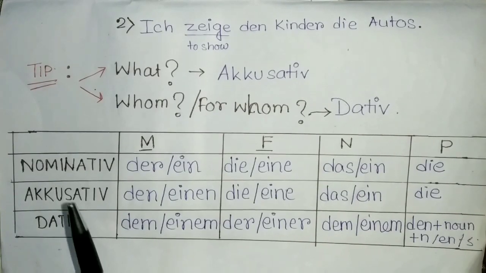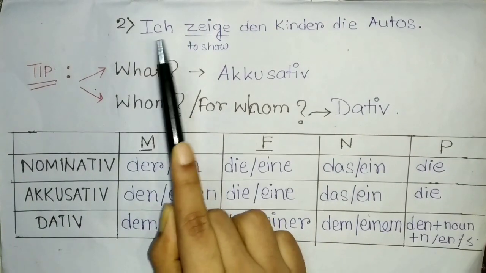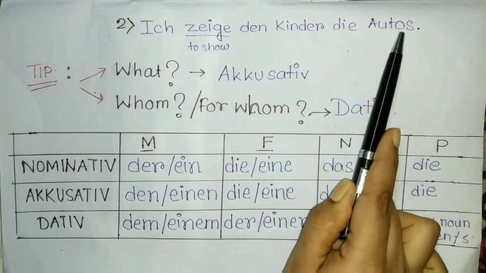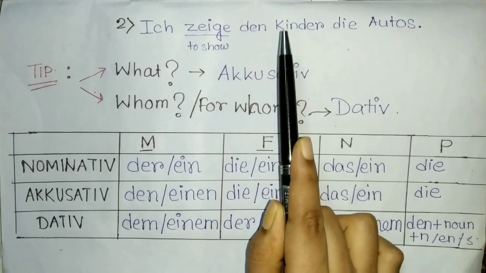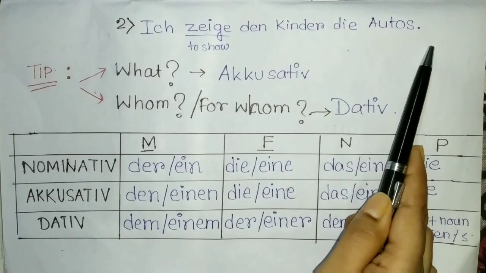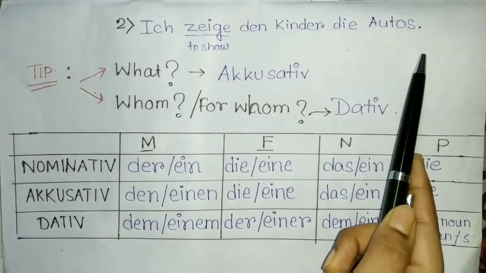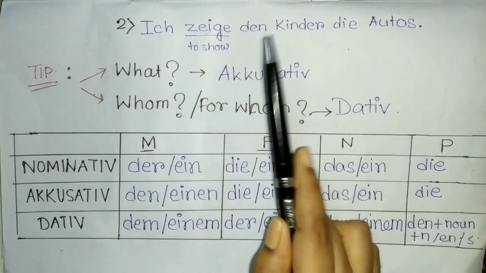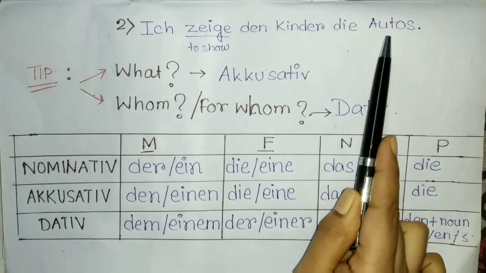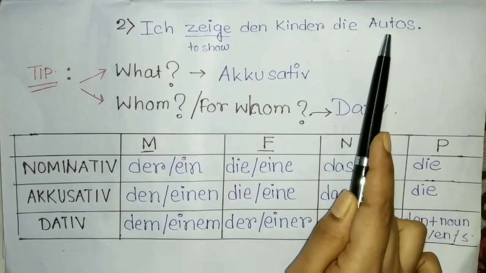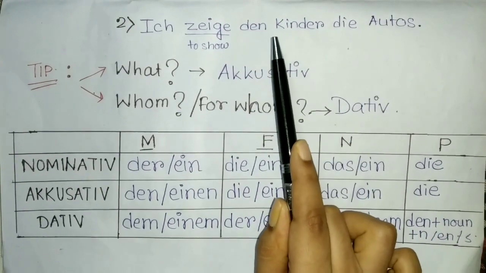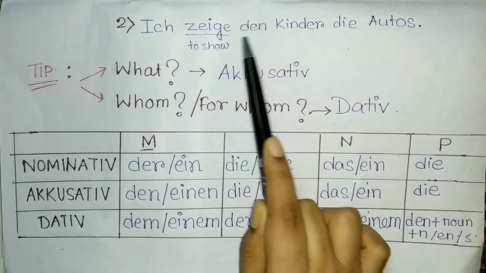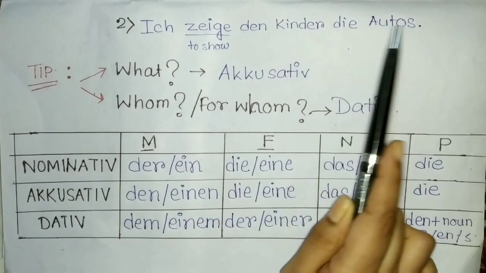So here comes another example of dative case, that is, ich zeige den Kinder die Autos. I am showing the children the cars. I am showing what? I am showing the cars. So here I is the subject obviously, and I am showing what? The direct object is the cars, and I am showing it to whom? I am showing it to the children. Okay. Ich zeige den Kinder die Autos.